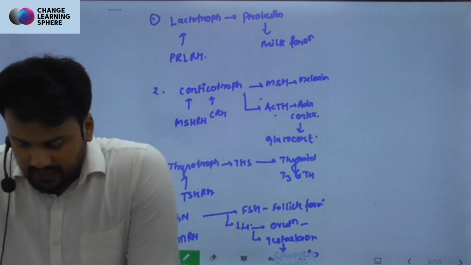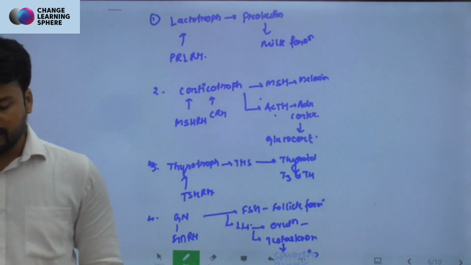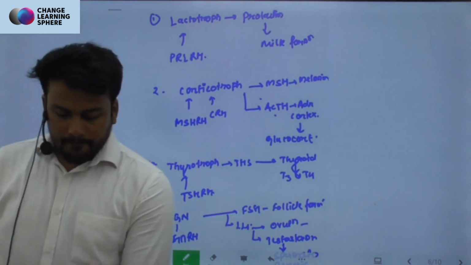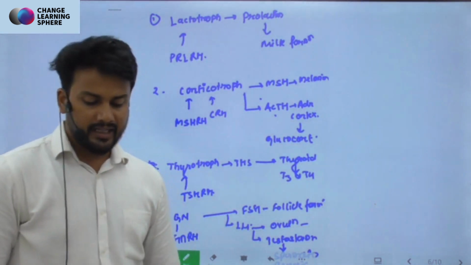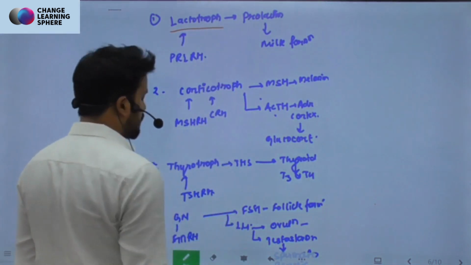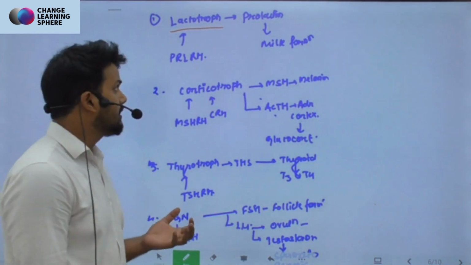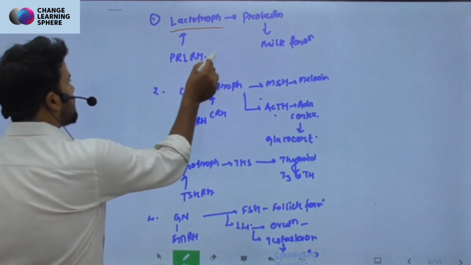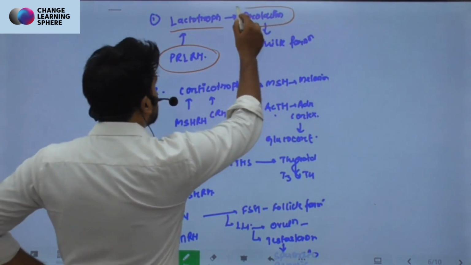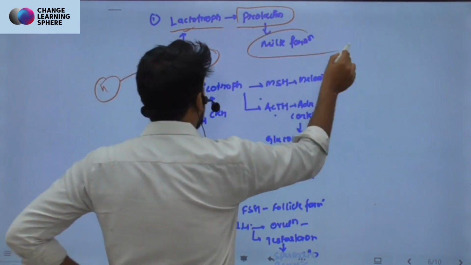Now coming to the next part, so far we have studied about the posterior pituitary hormones. Now let us come to the hormones of anterior pituitary, right? So we have these lactotropes. Lactotropes, of course, you are understanding what its function will be related to lactation, right? Milk formation. For this, the prolactin releasing hormone will be coming from hypothalamus. It will work on lactotropes and it will produce prolactin, which will help in the formation of milk.